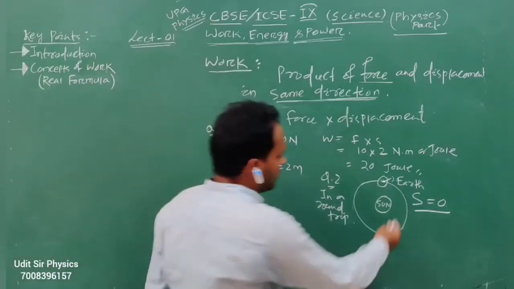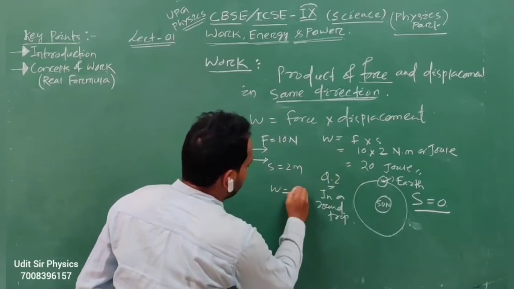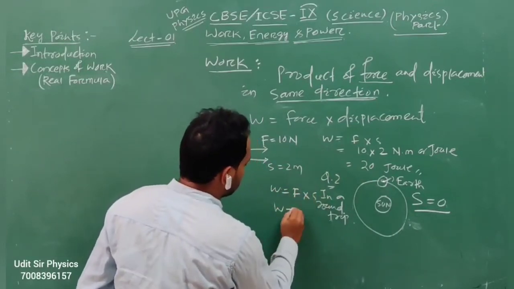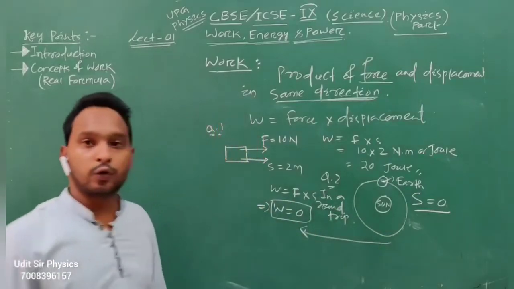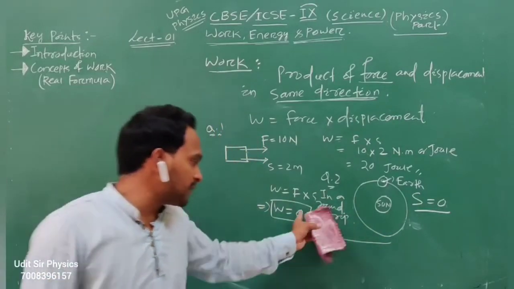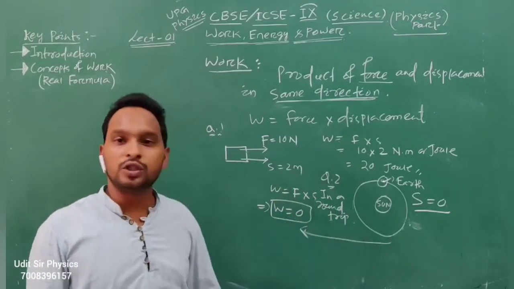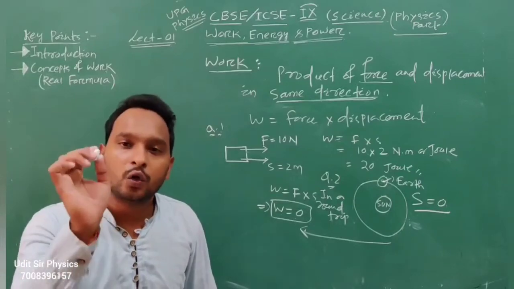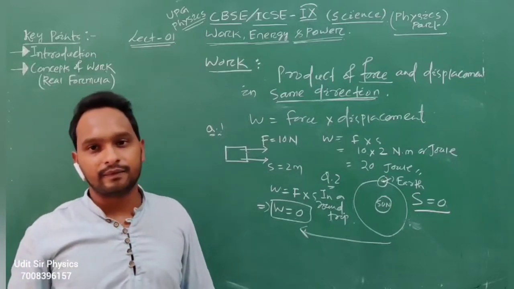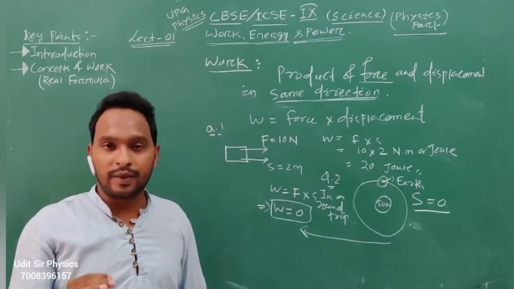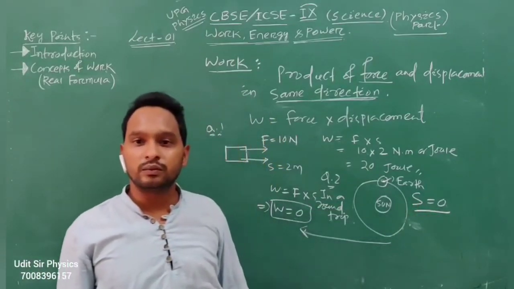So hence this is very important. W equal to F into S, and displacement is 0, so W equal to 0. We have to put the displacement 0 in this formula, that is W equal to 0. It means no work is done when Earth revolves in a complete cycle, in a round trip around the Sun, because the displacement is 0.